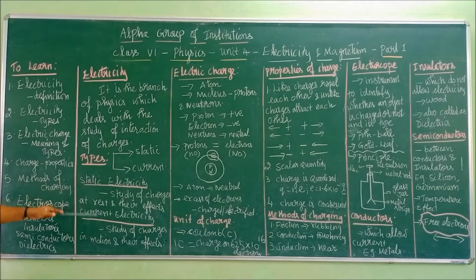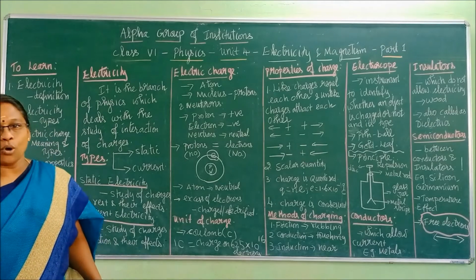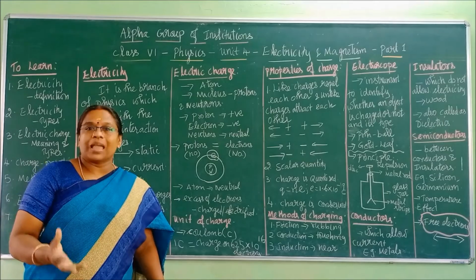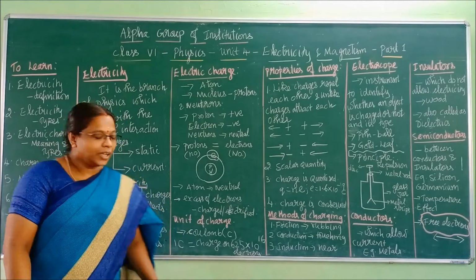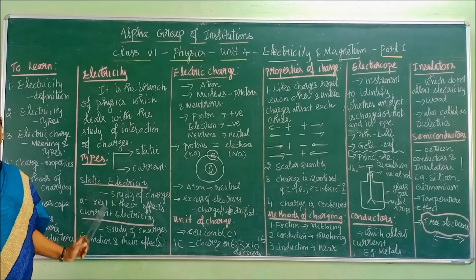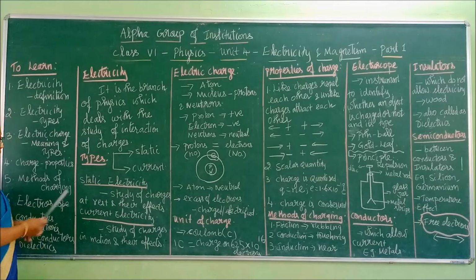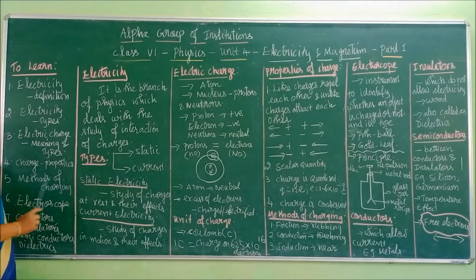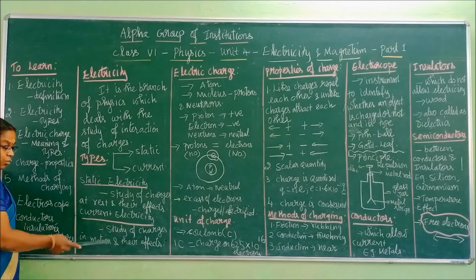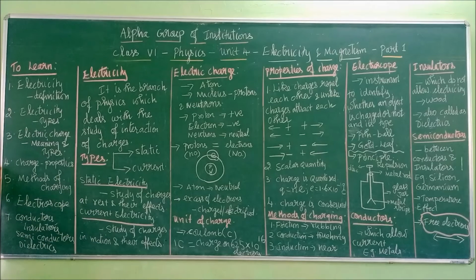Opposite to that, what is current electricity? When charges flow, current will be produced. And when we study about the charges which are in movement, we call that current electricity. Okay, so that is what I have written here. Study of charges at rest and their effects is called static electricity, and study of charges in motion and their effects is called current electricity.